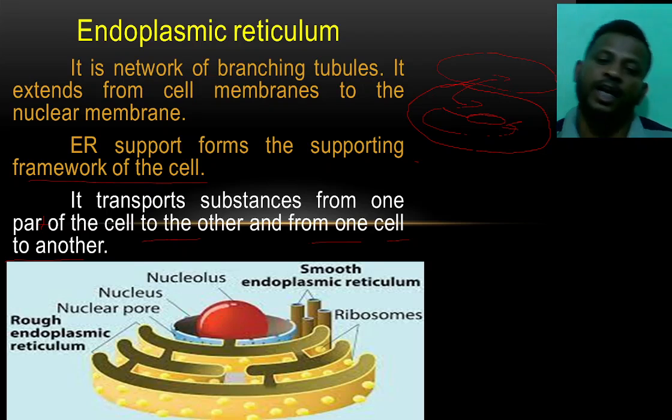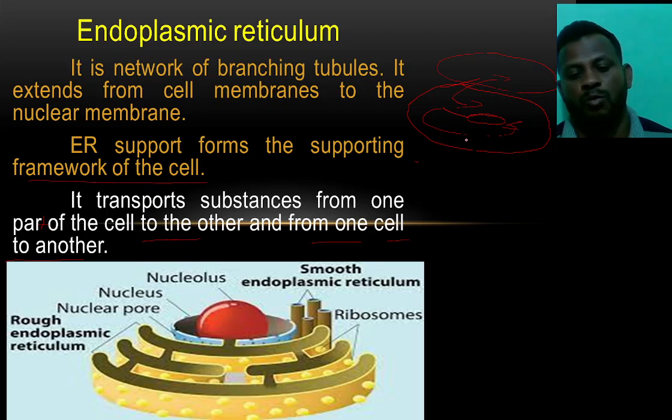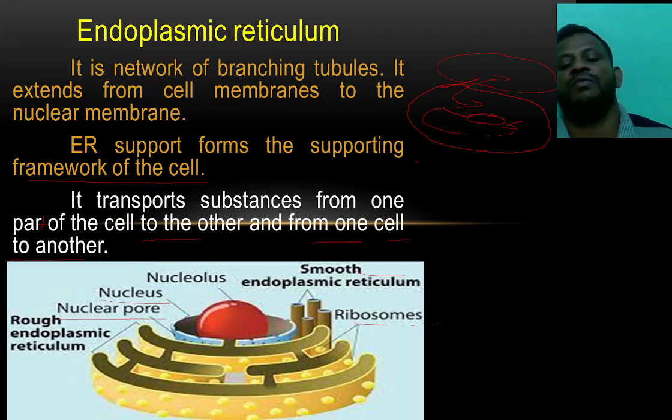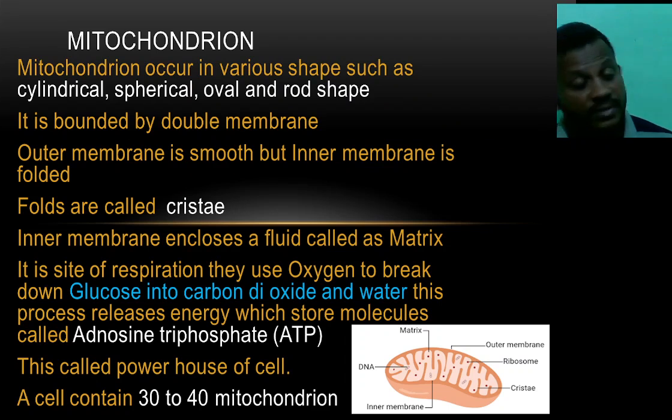In both cases, the endoplasmic reticulum helps to transfer materials like nutrients from one cell to another cell. We can see the picture of the endoplasmic reticulum. This is the smooth endoplasmic reticulum. The ribosomes are also present, stuck to the endoplasmic reticulum, right? This is the rough endoplasmic reticulum, right? The nuclear pore we can see here. This is the picture of an endoplasmic reticulum. I hope you people are understanding my class.